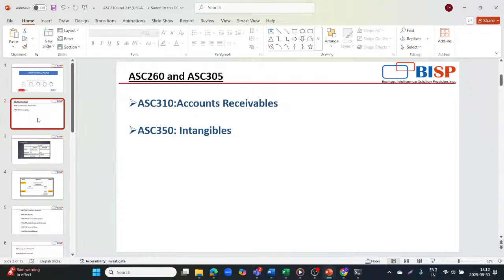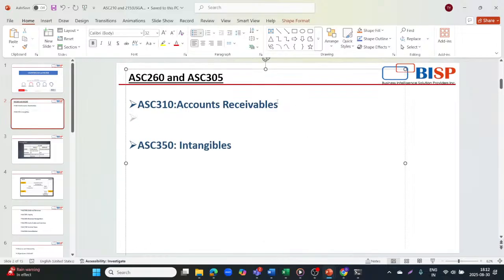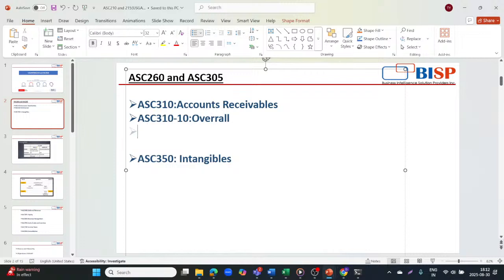First, we'll see about receivables. Overall, 310-10, this subtopic provides general rules for recognizing and measuring receivables, including guidance on standby commitments, factoring arrangements, and rebates.